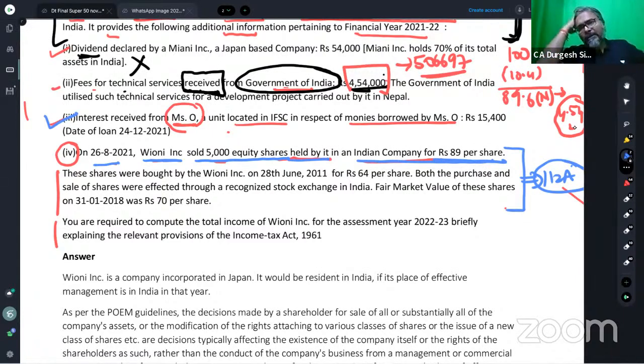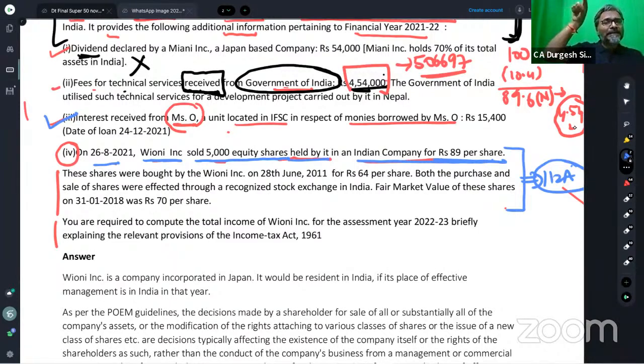So in this scenario, Vioni Inc. sold 5,000 equity shares held by it in an Indian company for rupees 89 per share. These shares were bought by Vioni Inc. on 20th of June 2011 for rupees 64 per share. For how much, students? Rupees 64 per share. So obviously it is a long term.